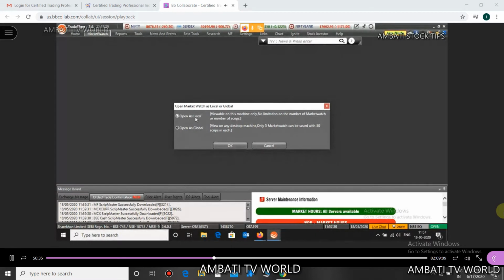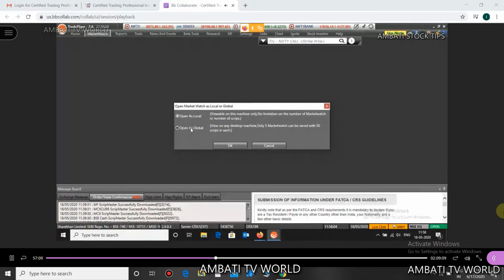Now what do you mean by open as local? Open as local means the market watch that you will be saving will get saved on the desktop or laptop that you are using. Here there is no restriction. You can save as many market watches as you want, and you can have as many stocks in your market watch, 100, 200, 500, as many as you want.